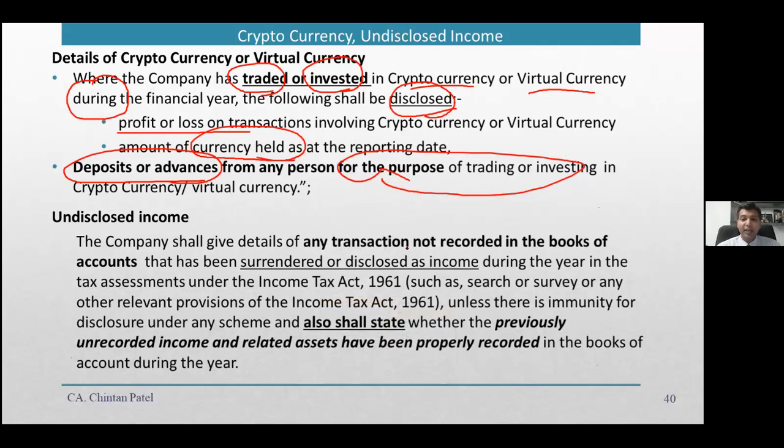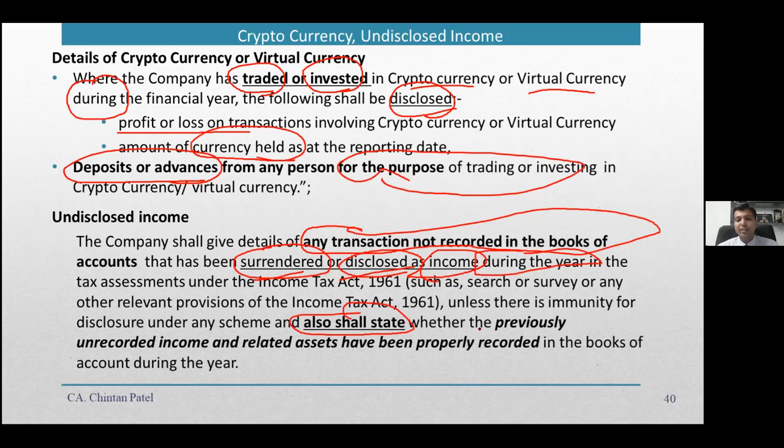If there are any transactions during the year which are not recorded in books of accounts, that is surrendered or disclosed as income. Undisclosed means you had not accounted for that transaction, but you surrendered it as income, or you disclosed it as income during the year. In that case you have to show, you have to write, whether the previously unrecorded income and related assets have been properly recorded in the books of accounts.